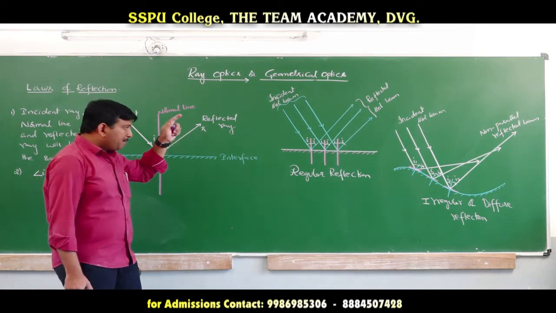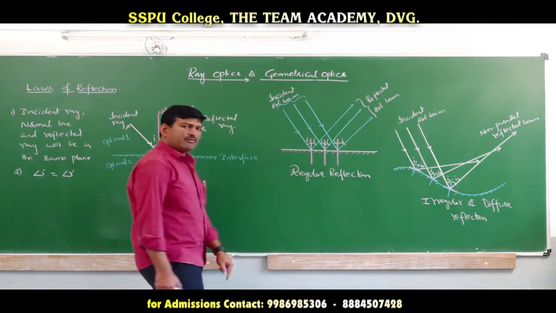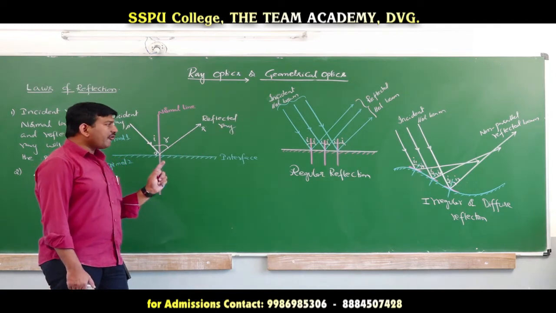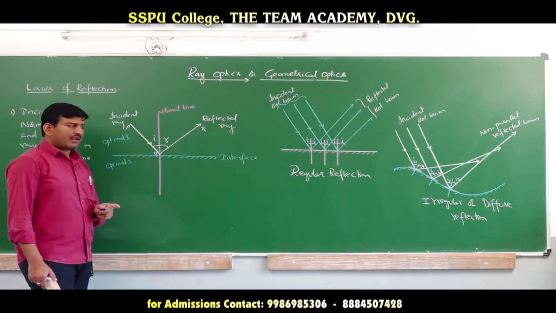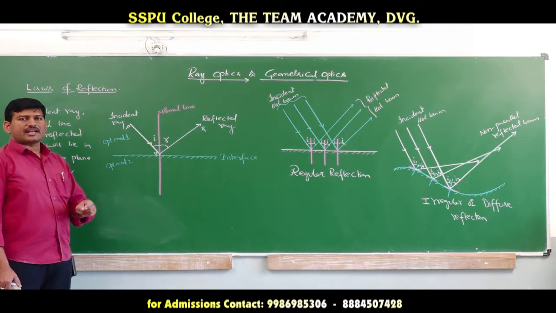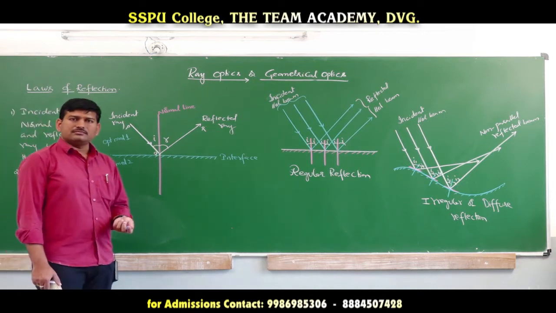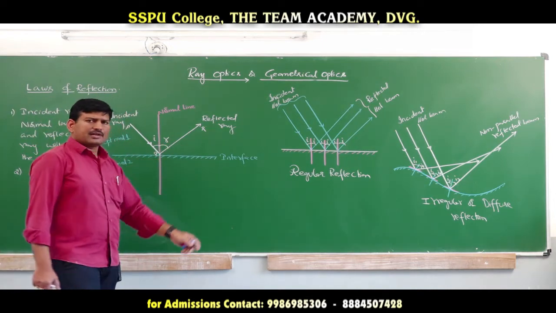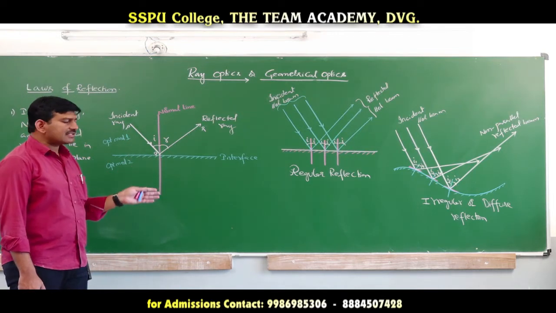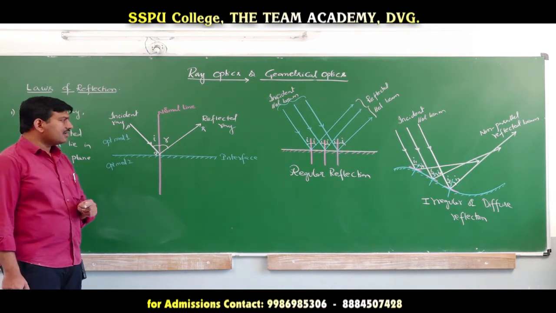But whether the reflecting surface is a plane surface or a curved surface, the laws of reflection will be obeyed. That means the incident ray, normal line and reflected ray will lie in the same plane. The angle of incidence is always equal to the angle of reflection for all kinds of surfaces. Is it clear? This is about reflection and the types of reflection. Now I will give you a small example regarding reflection, how images are formed by a plane reflecting surface. Then we will move to curved or spherical reflecting surfaces.